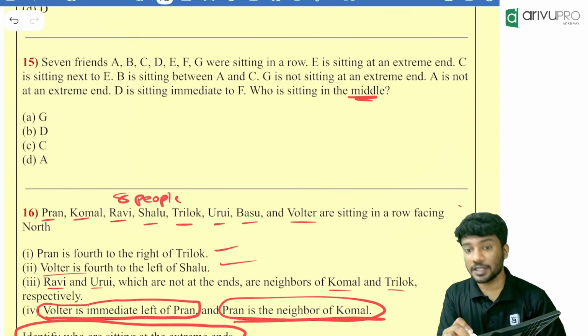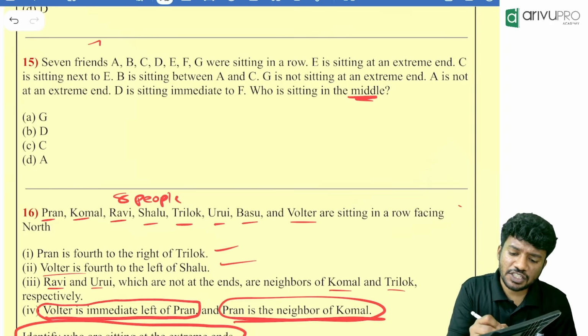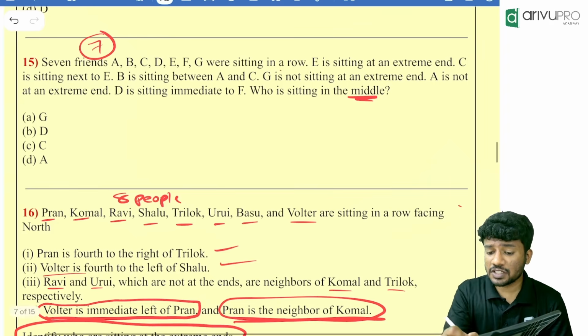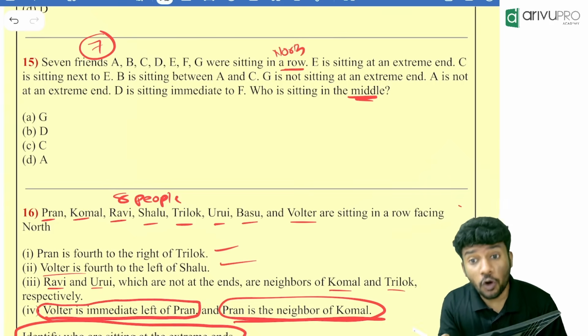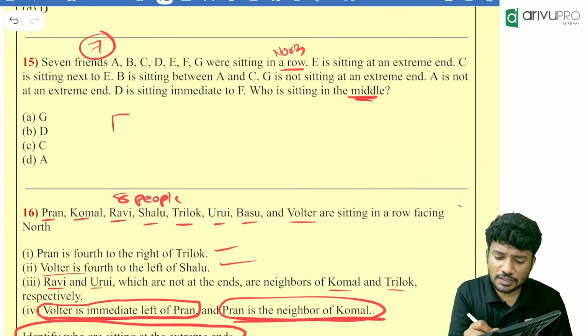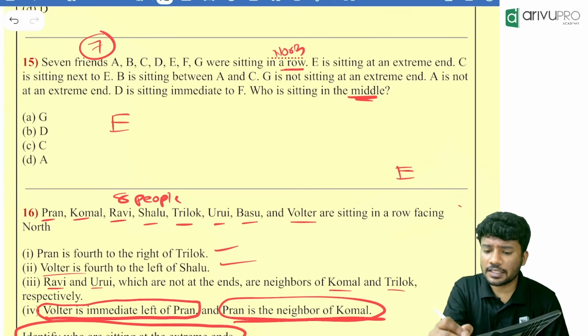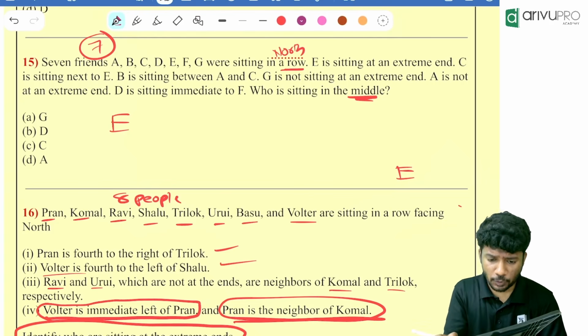Who is sitting in the middle? People, 7 friends, A, B, C, D, E, F, G are there in total. 7 are there sitting in a row. Their direction is not given. That means you will assume they are looking towards which direction? North direction. E is sitting at an extreme end. Let E sit at the left extreme or E sit at the right extreme. Both possibilities we can always take, right? Yes, it's completely up to us.